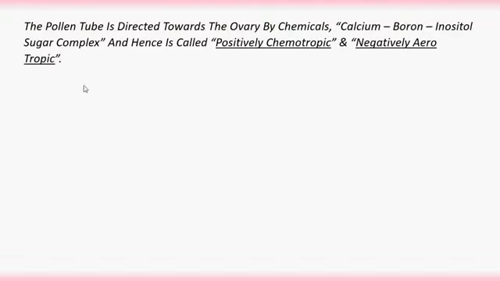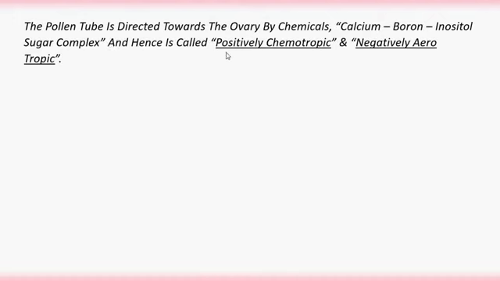The pollen tube is directed towards the ovary by chemicals called calcium, boron, and inositol sugar complex, and hence is called positively chemotropic and negatively aerotropic. Positively chemotropic means the pollen tube moves towards the chemical interaction.